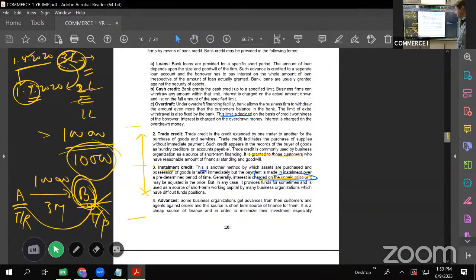Then advances. Some business organizations get advance from their customers. It happens, no? Suppose you get a bulk order from your customer to manufacture something. Let us say I am a manufacturer of marker pens. I got an order from some big educational institution for 20,000 markers. So the total value is, let us say, 2 lakhs. I may ask 50,000 as advance. So again, this is also one of the sources where the customers give advance to the supplier. Okay, so these are the sources of short-term finance.